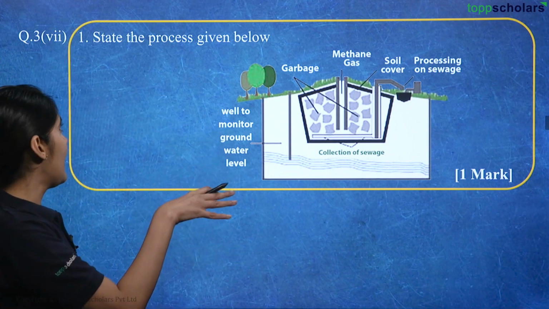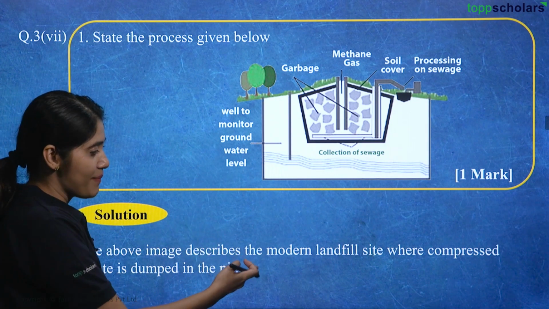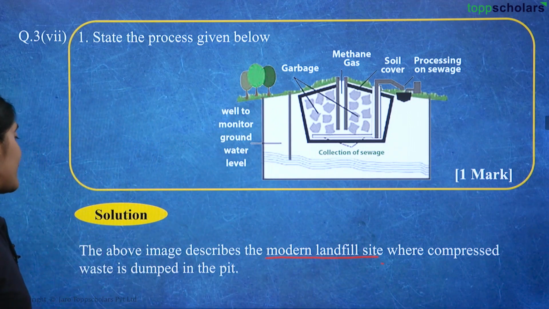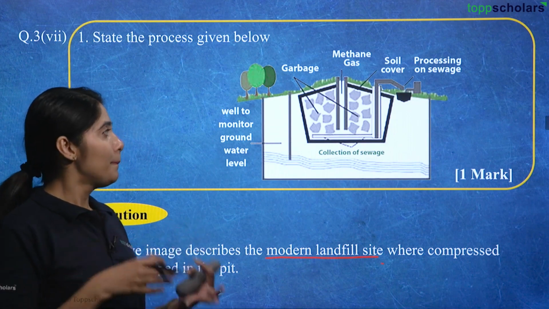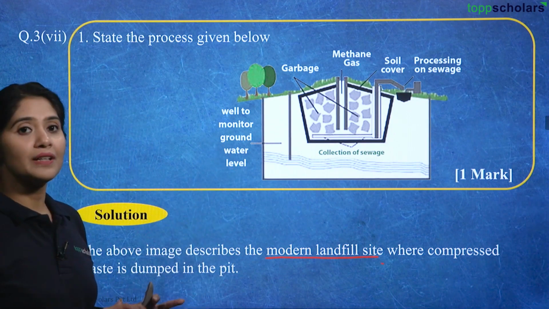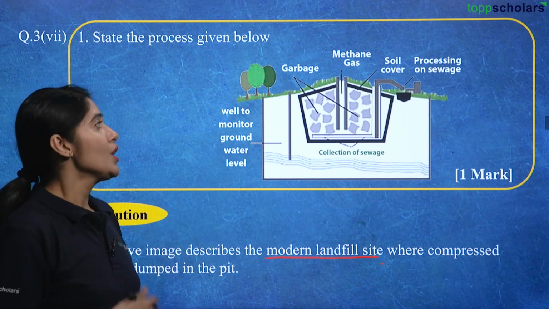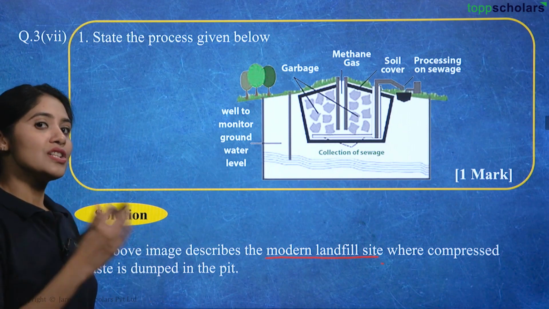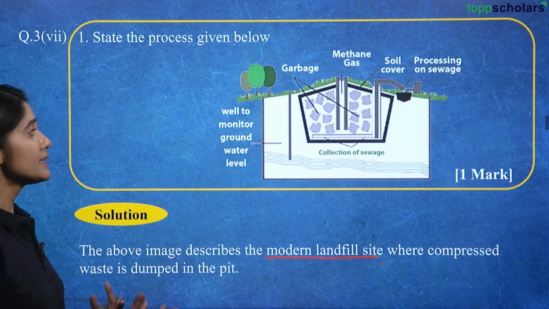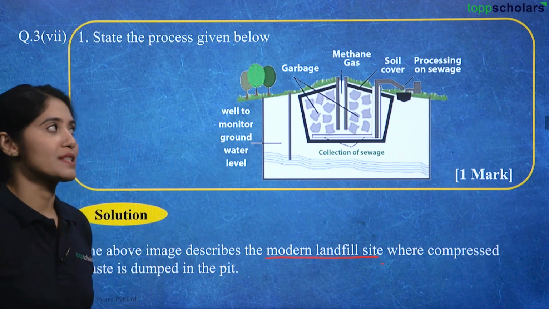So this image describes a modern landfill site where compressed waste is dumped in a pit. All the waste products are dumped in this pit and it is covered with soil slurry, and it is kept for a long period of time, which releases methane gas, which is used for cooking purposes as well. And this waste over time produces a great compost.